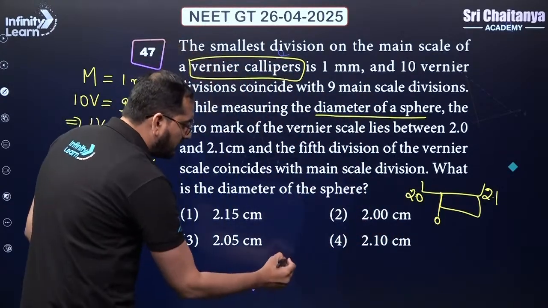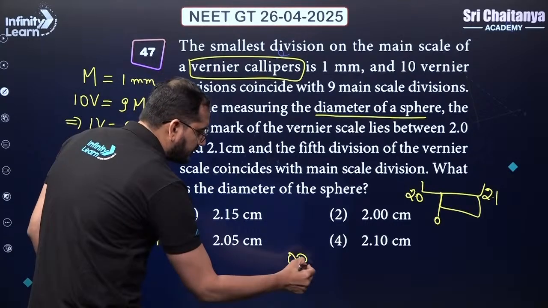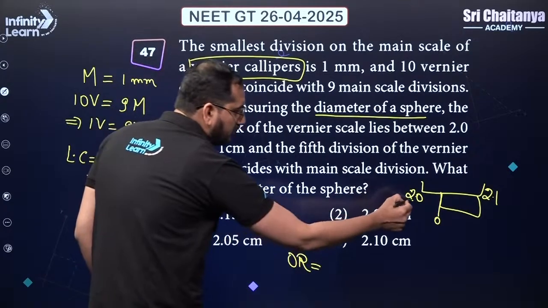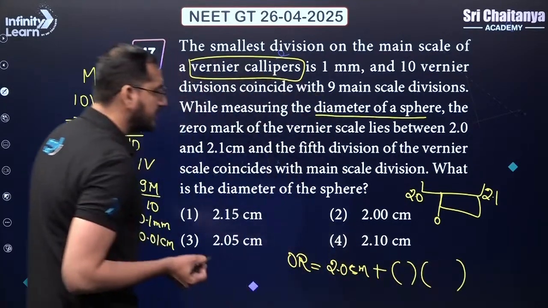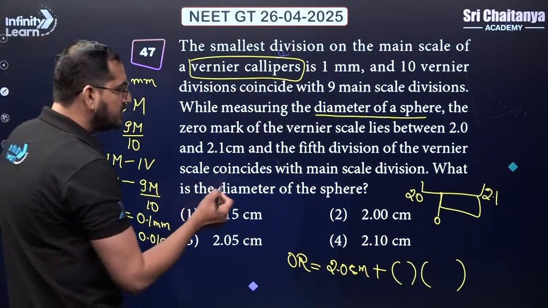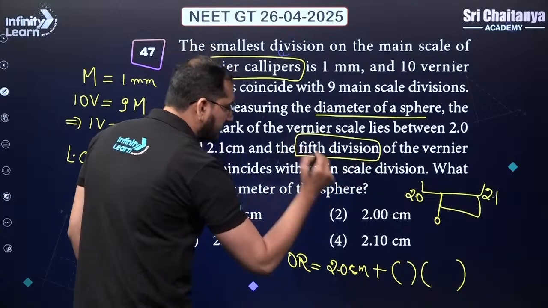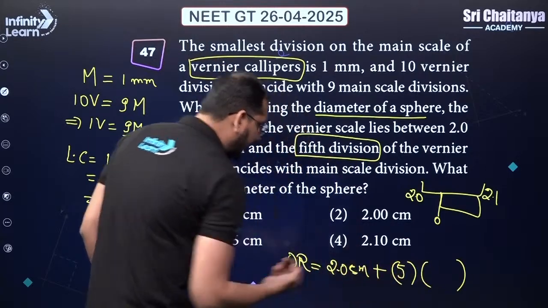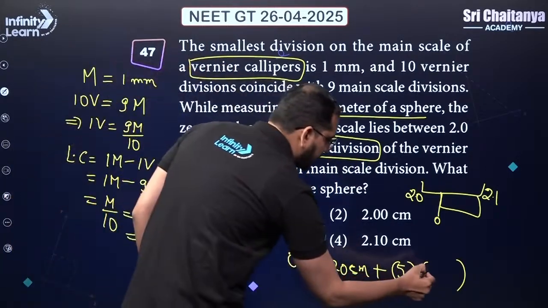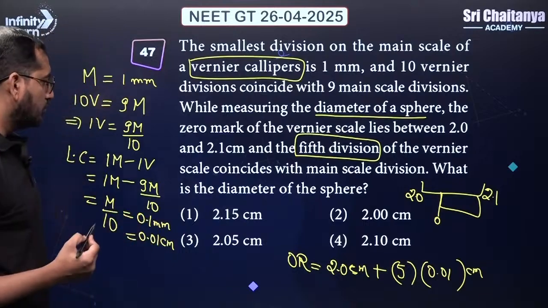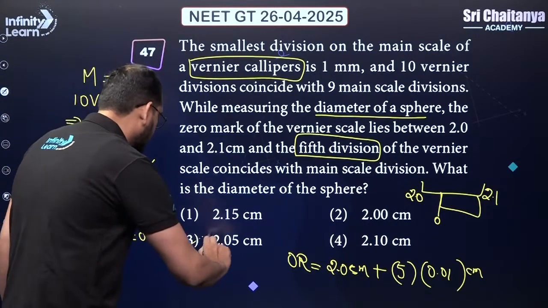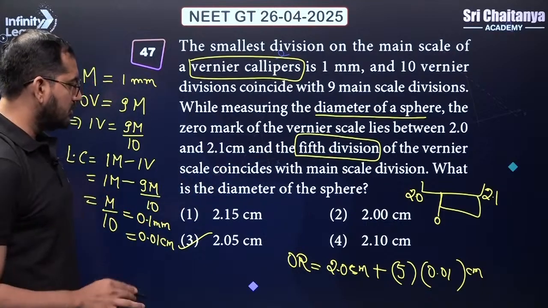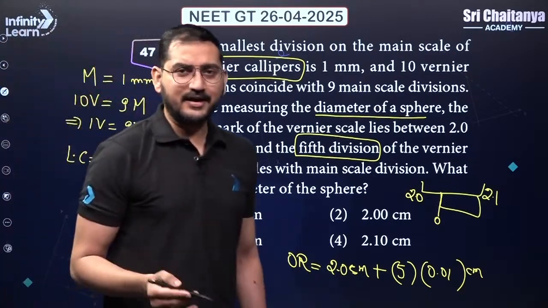So when I'm going to write down the observed reading, I have to take 2.0, units are in centimeter, plus now I have to see which division of vernier is coinciding. Fifth division is coinciding, multiply by the least count, which is 0.01 centimeter. Okay, so we are going to get 2.05 centimeter, and there is no zero error given in this question. So 2.05 will be my correct answer.